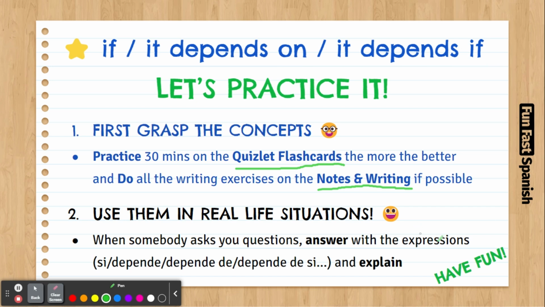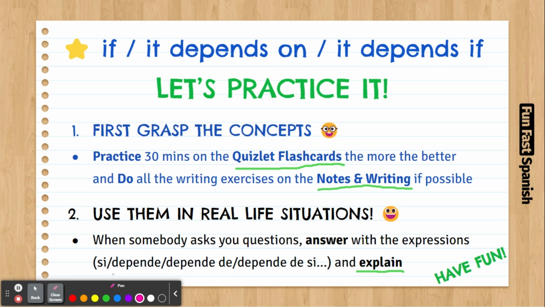You can answer with these expressions: if, or it depends, or it depends on something, or it depends if, and then you explain. I personally love the answer "it depends" because it puts you in a situation where you have a reason, and you can explain why.